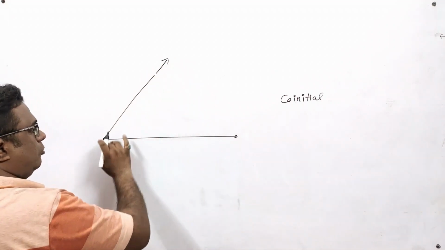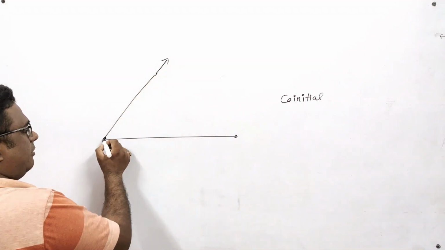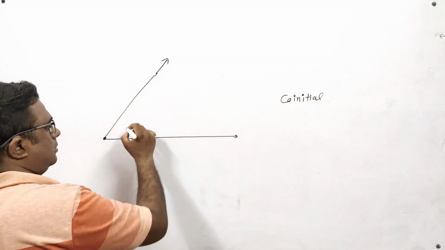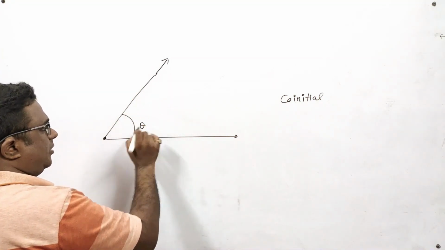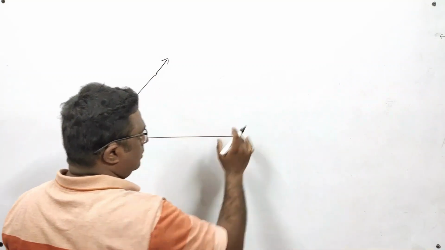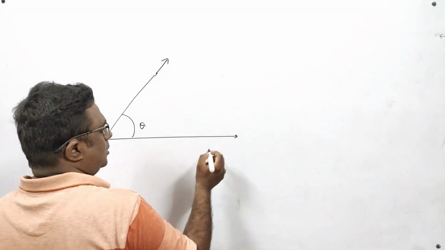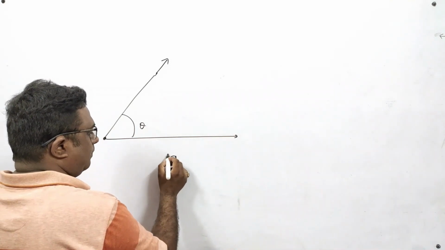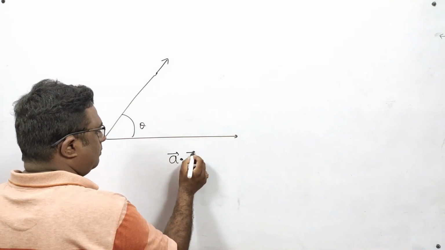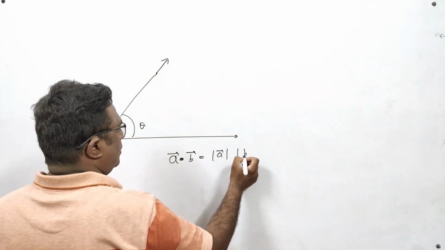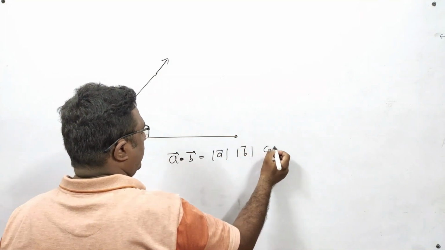So these two vectors are co-initial because they have the same initial point, and theta is the angle between them. Then the scalar product or dot product is defined by this formula: a vector dot b vector is equal to magnitude of a vector, magnitude of b vector, and cos theta.